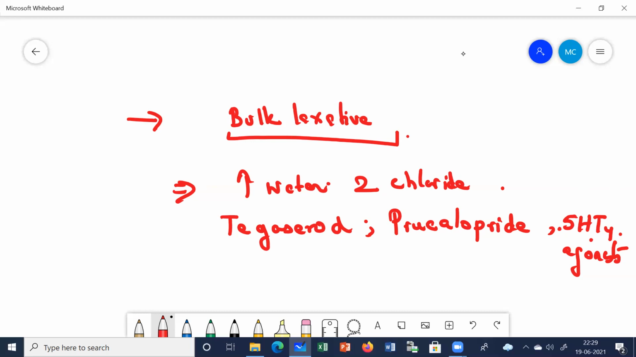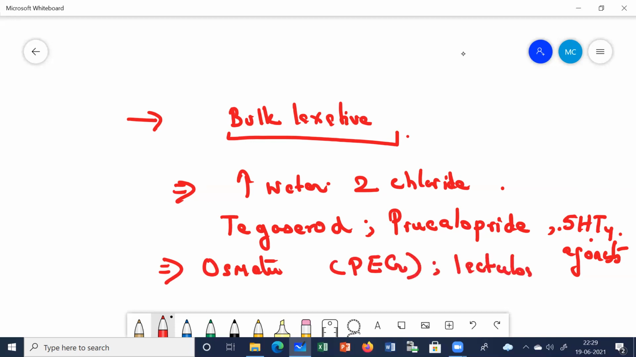What else can you give the patient? You can also prescribe certain osmotic agents, like polyethylene glycol, lactulose. Lactulose syrups are available, isn't it? Milk of magnesia, lactulose, polyethylene glycol. Okay, so these are available. If the bulk laxatives or the increased fiber content, as I told you, fail, you can prescribe the patient these drugs.